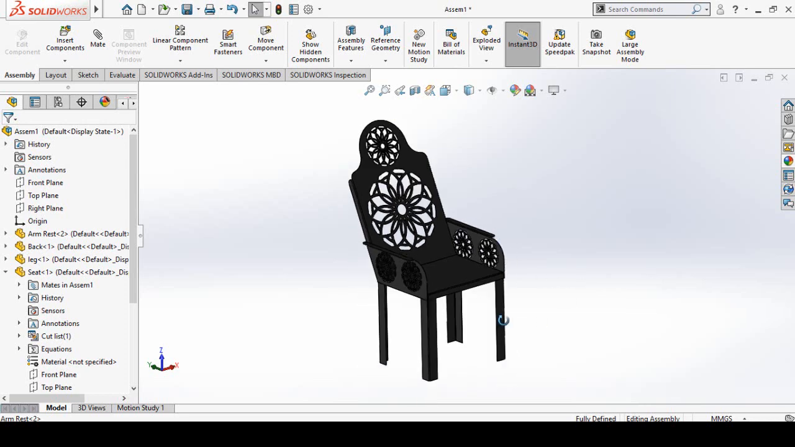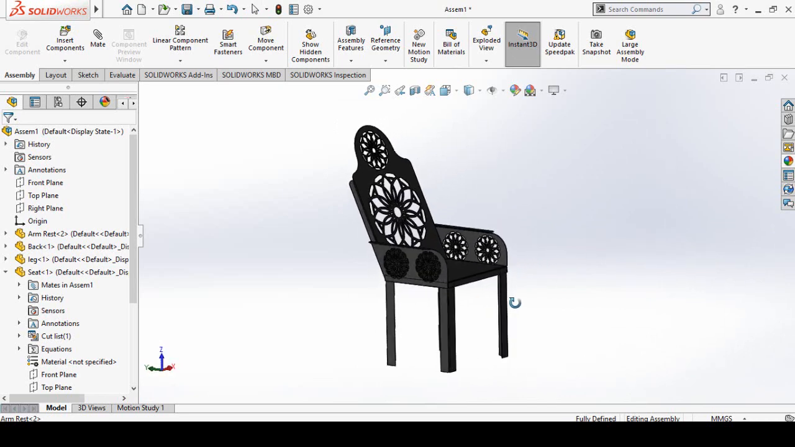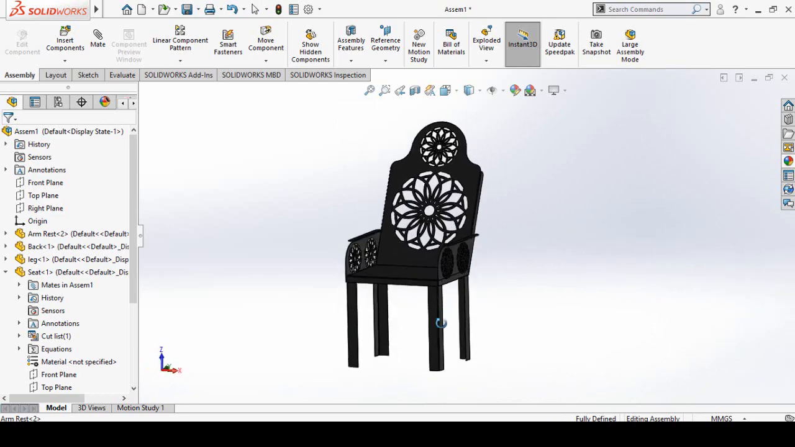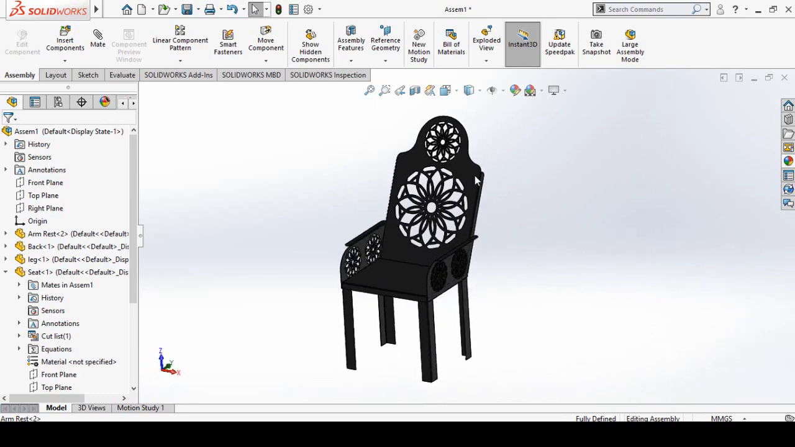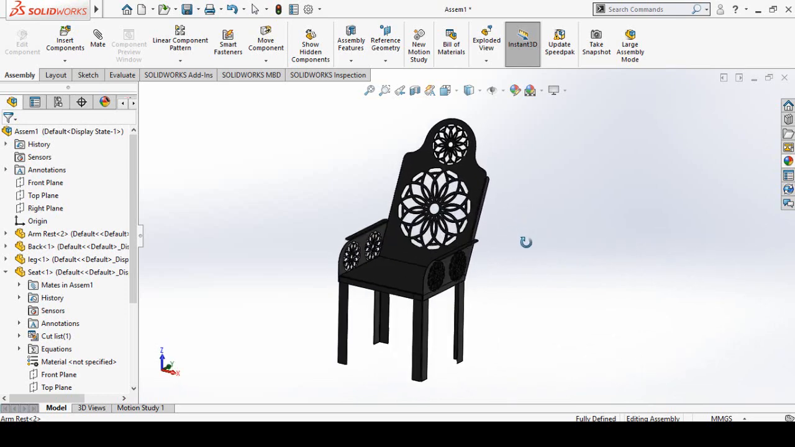My name is Usman Chaudhary and today in this video I'm going to show you how you can make this type of chair in SolidWorks by using sheet metal commands. All these are the parts which I have made separately, and then at the end I have assembled them in the SolidWorks assembly.